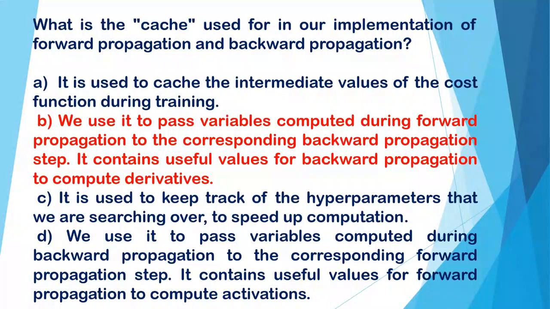C. It is used to keep track of the hyperparameters that we are searching over to speed up computation. And D. We use it to pass variables computed during backward propagation to the corresponding forward propagation step. It contains useful values for forward propagation to compute activation. And the correct option is B.